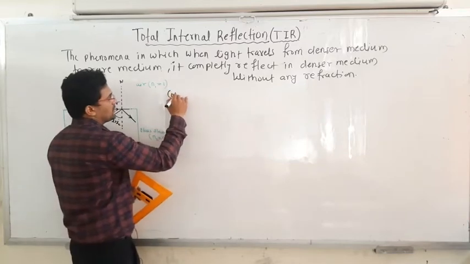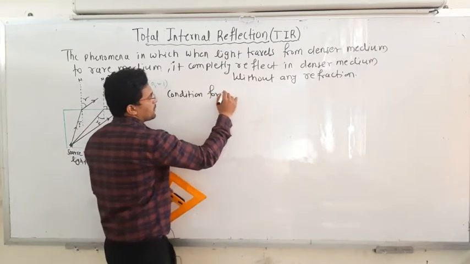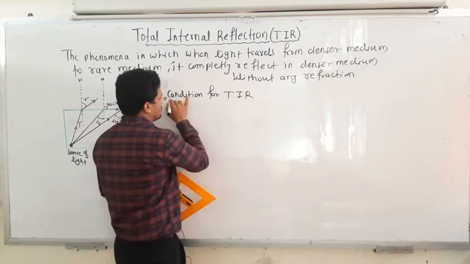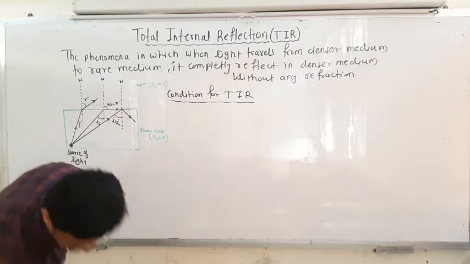Conditions for total internal reflection. That means under what conditions the total internal reflection occurs, whenever the conditions are satisfied.